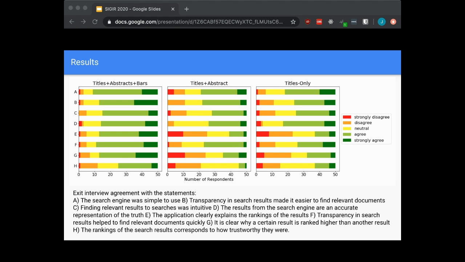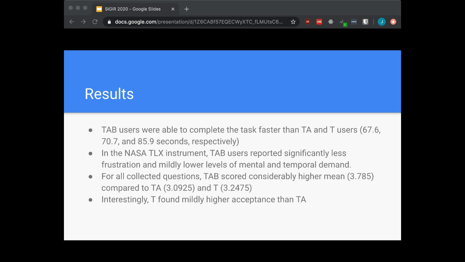So we can see the average score for titles abstract bars was much higher than the other two. Titles abstract bar users were able to complete the task much faster than the other two conditions. Additionally, we asked users questions based on the NASA TLX instrument to measure cognitive load, and titles abstract bar users reported significantly less frustration and mildly lower levels of mental and temporal demand. For all questions, titles abstract bars scored considerably higher, but interestingly, titles only found mildly higher acceptance than titles plus abstract.